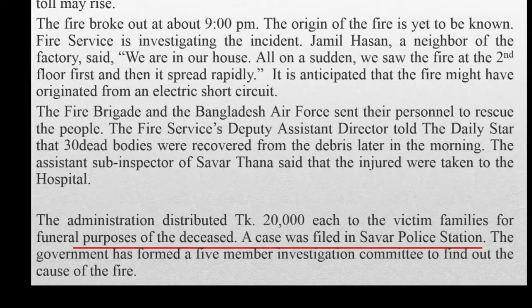So in the last paragraph, the solution or recommendation or the steps taken by the government or by the local authority or by the people around there should be written at the last part of any kind of report.